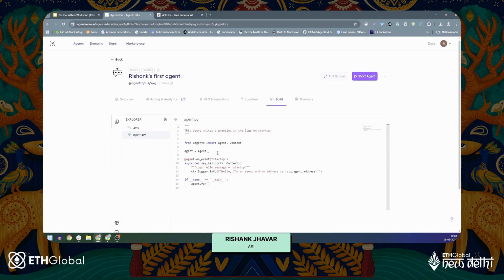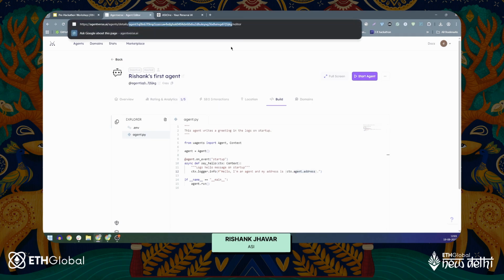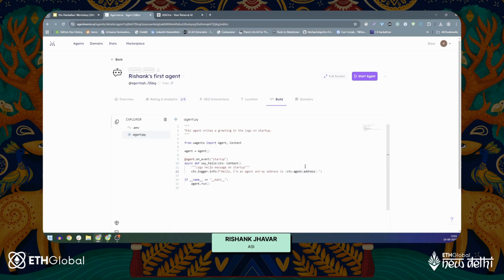Now you can see a few comments on there and you can see the structure of how an agent looks. Basically, you can just go from uagents, import agent and context. You can see the on event here. You can see that we are logging, hello, I'm an agent, and my address is ctx.agent.address. By the way, this is the exact address that you will see when people discover or want to discover your agent in a general sense. So this is going to be your agent's address.